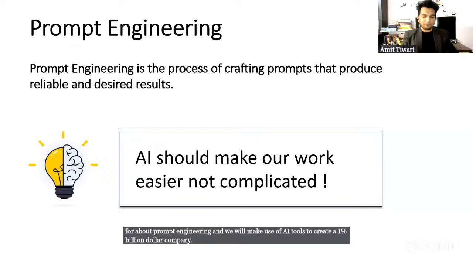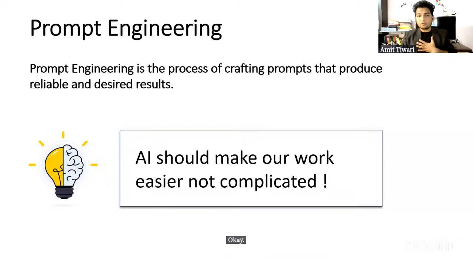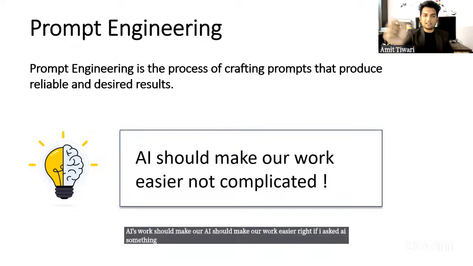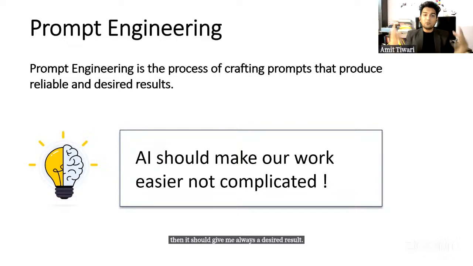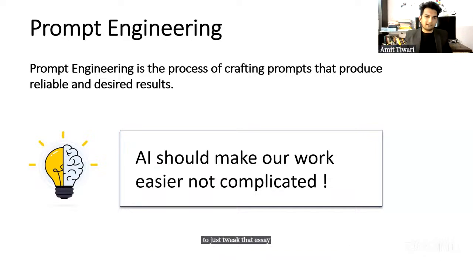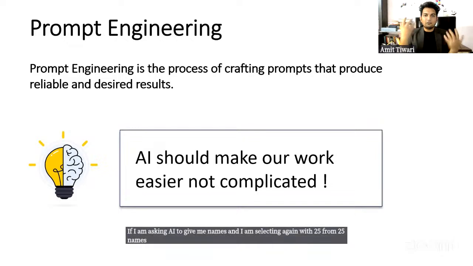All right, so AI should make our work easier, right? If I ask AI something, then it should always give me a desired result. Suppose I generated an essay from AI and I'm taking 3 hours to just tweak that essay, there is no point in generating that with the help of AI, right? If I am asking AI to give me names and I am again selecting from 25 names, there is no use of AI.